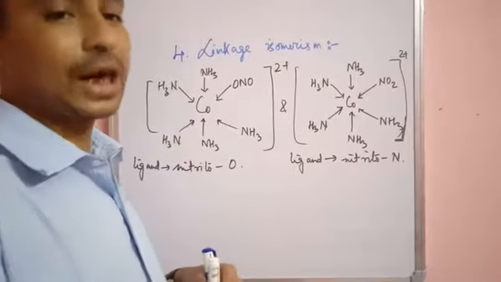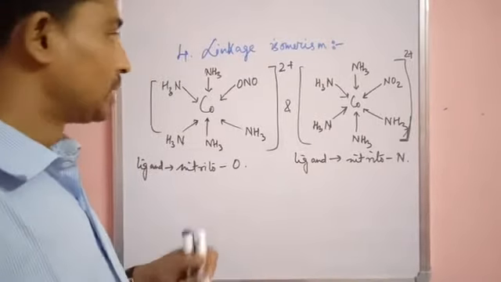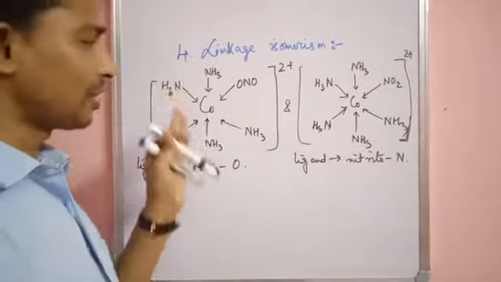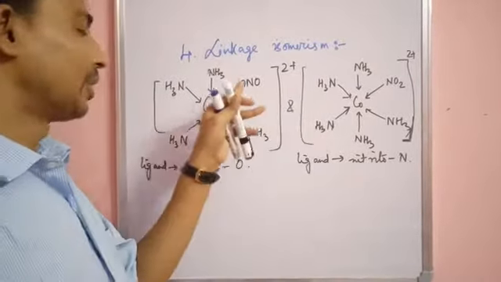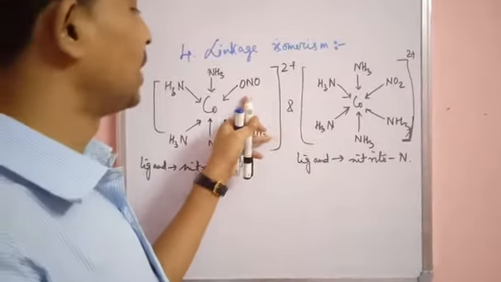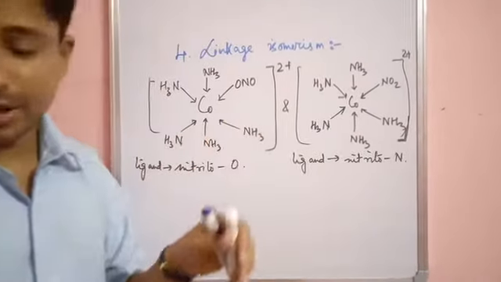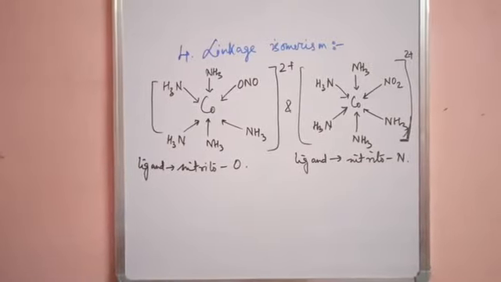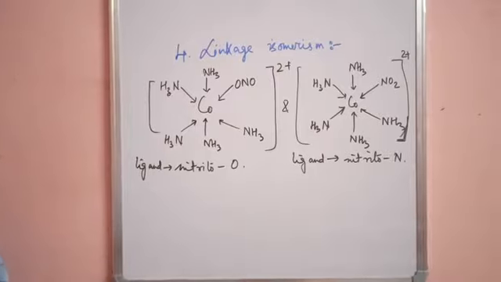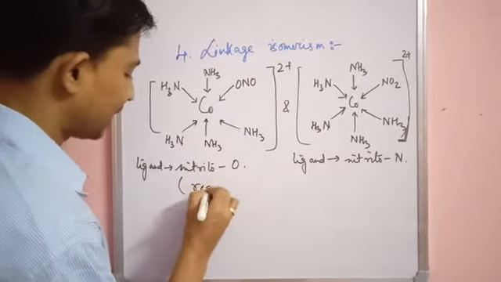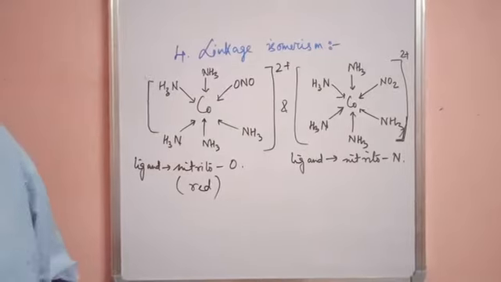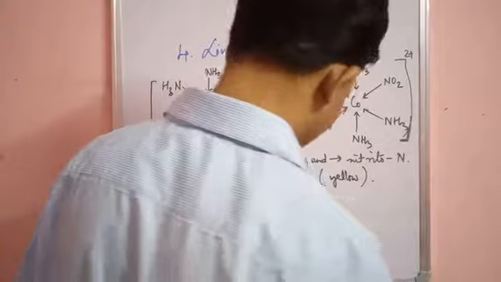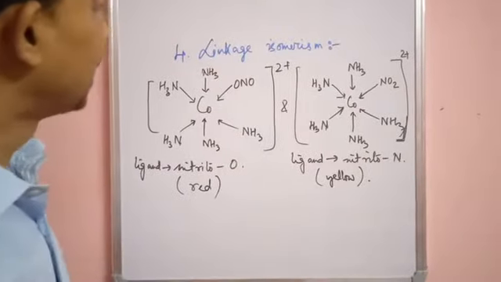So it has two donor atoms to donate to the central metal atom. In one isomer the molecular formula is the same. Both these coordination complexes have the same molecular formula. In one isomer the coordinating atom is the oxygen of nitrito, and in the other the coordination is through the N of nitrito. The color of this complex is a typical red, and the color of this complex is a typical yellow. So these two compounds have the same molecular formula, but they differ in the linkage.